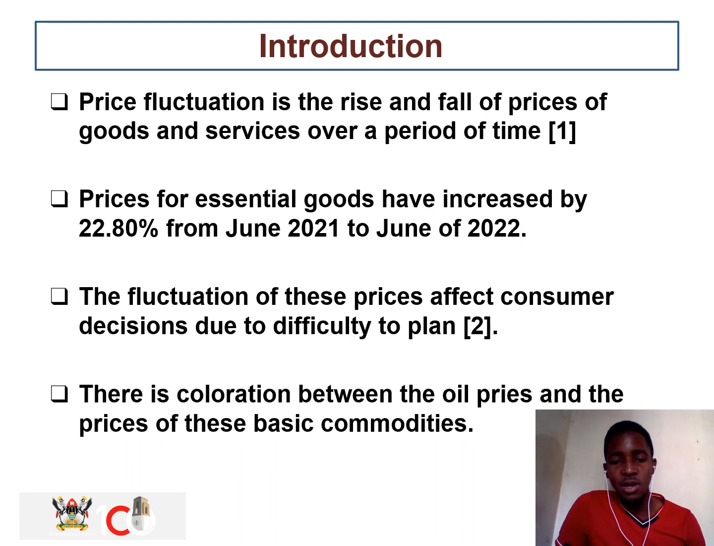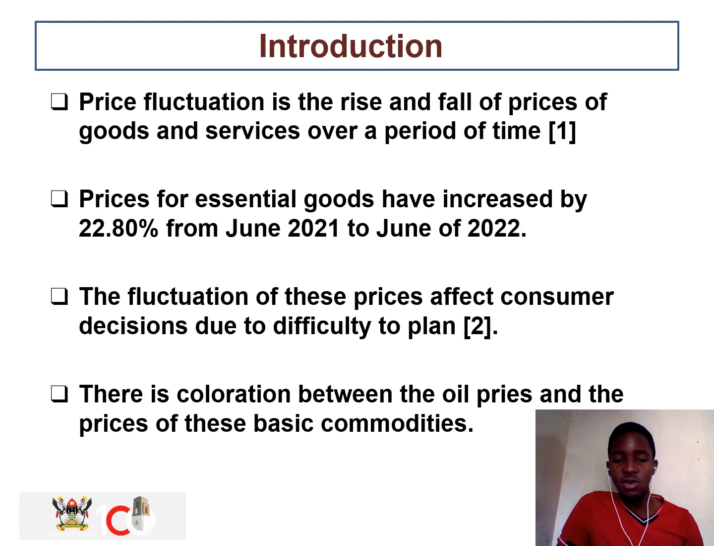The fluctuation of these prices affects consumer decisions due to the difficulty in planning. For instance, a consumer may go to the market or shop expecting the price to be as it used to be, but on reaching the market may find that the price of the commodity has increased. This will cause discomfort and force the consumer to either opt for another, cheaper product, or abandon the product.